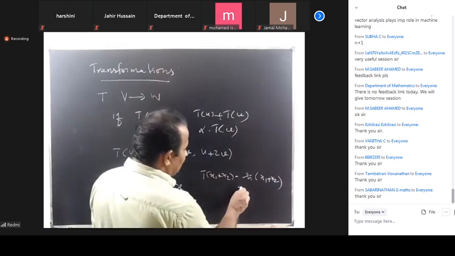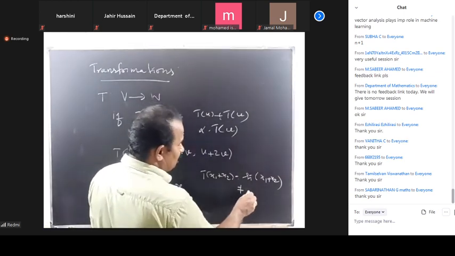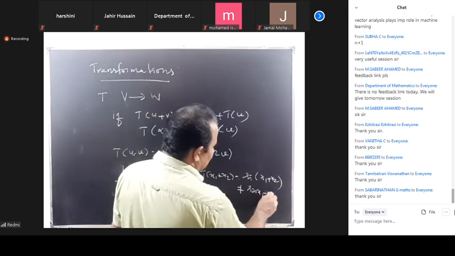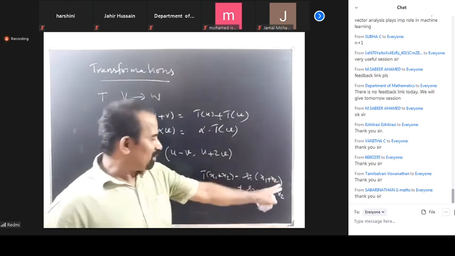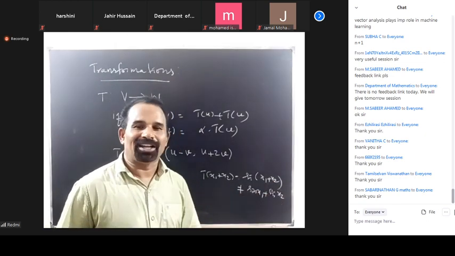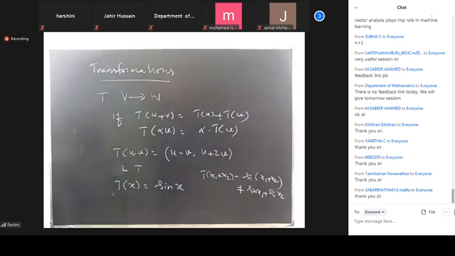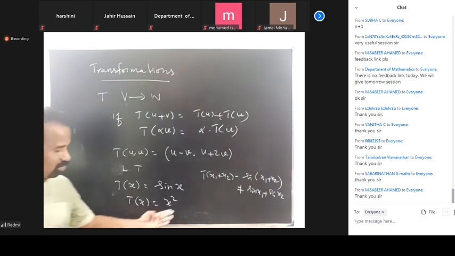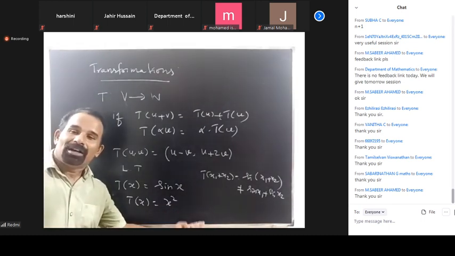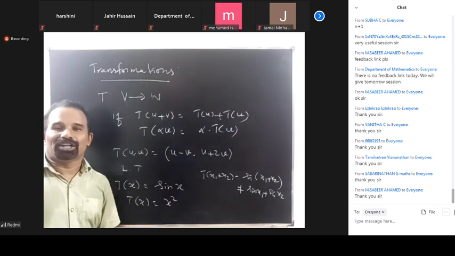So therefore sin of x1 plus x2 is not equal to sin x1 plus sin x2. You know that. Therefore this is not a linear transformation. Not only that, T of x equal to x squared is also not a linear transformation. You can check it.